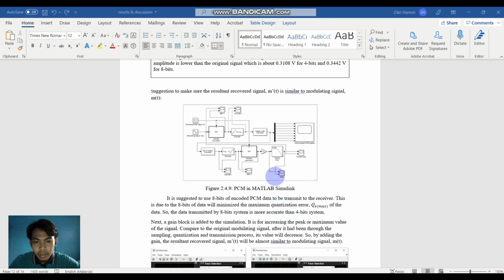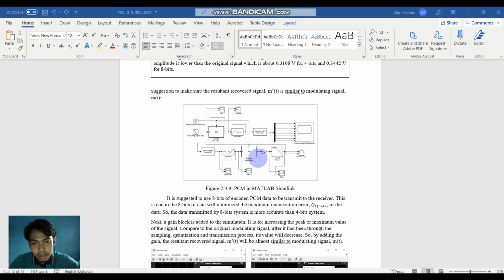And next, in order to increase the peak of the maximum value of the signal, we add a gain block in the MATLAB Simulink simulation. As we can see from the results previously, the value after the modulation and the transmission process decreased.